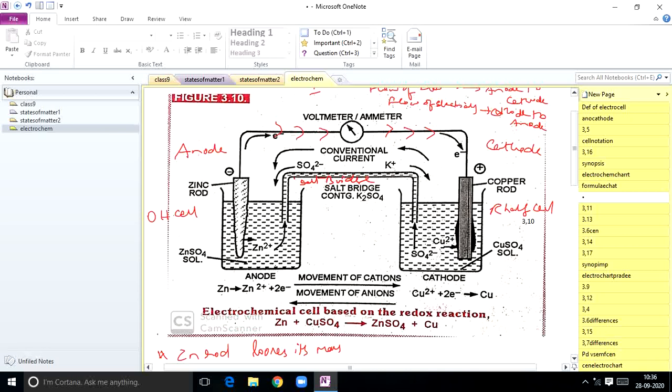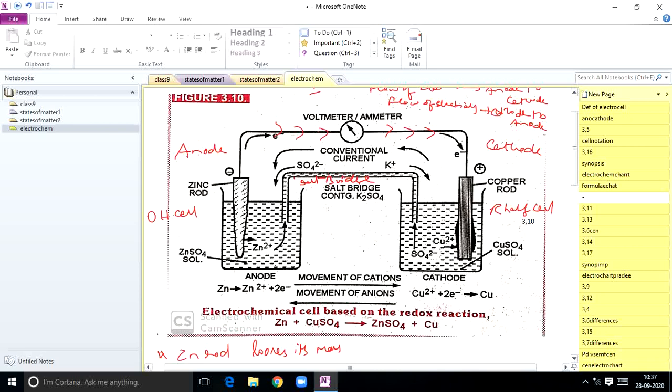So these salts are mixed. The jelly substance, agar-agar gel, is mixed with an inert electrolyte. Some electrolytes like KCl, KNO3, K2SO4, NH4NO3 are mixed along with this paste. These electrolytes are not involved in any electrochemical change. Remember that they never take part in electrochemical reactions, and they don't react chemically with the electrolytes in the two half cells.